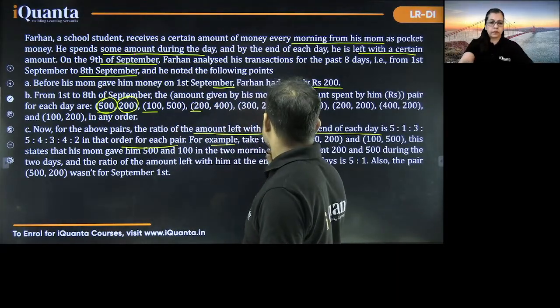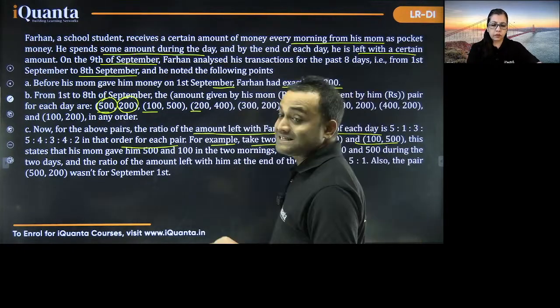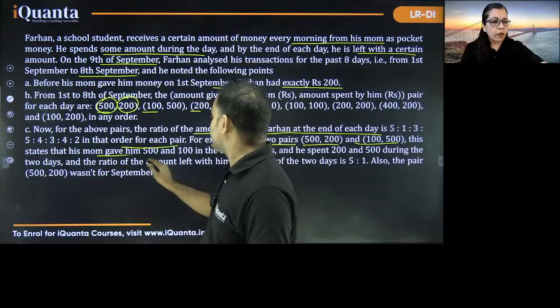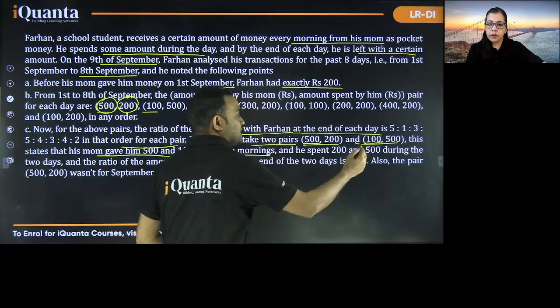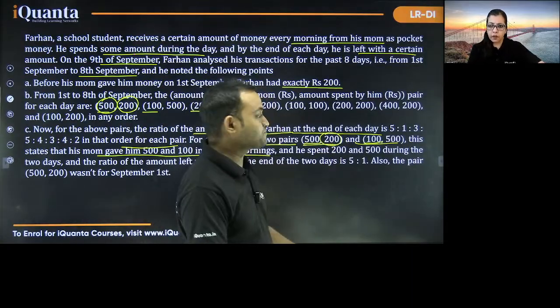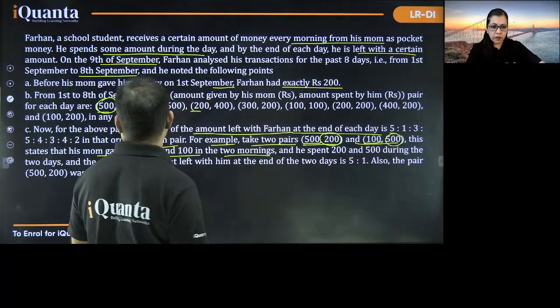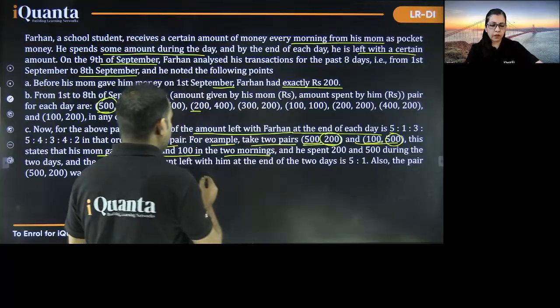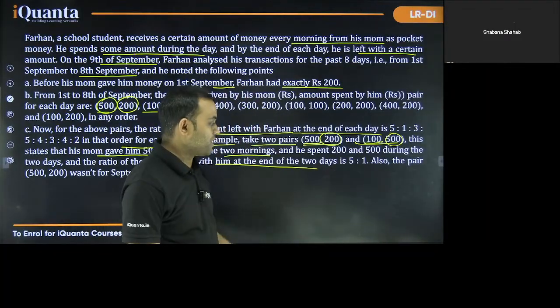For example, take two pairs, 500 and 200, 100 and 500. This states that his mom gave him 500 and 100 in 2 mornings, and the amounts he spent on those corresponding days are 200 and 500. The ratio of the amount left with him at the end of these 2 days is 5:1.